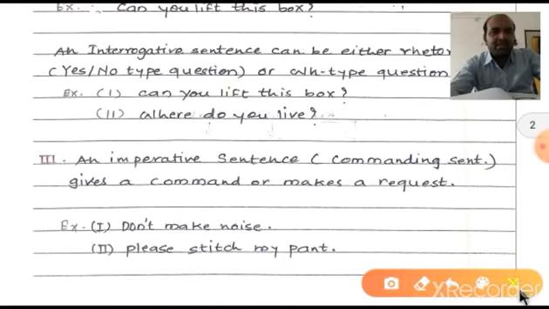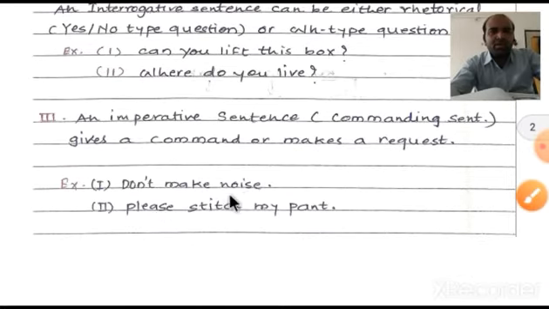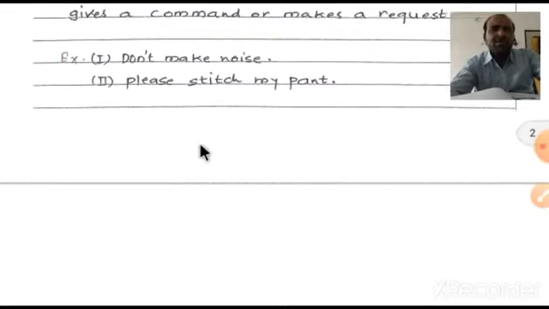Now here is an example: Don't make a noise. What does it mean? It is a command. Someone is commanding us, so it is a command. A commanding sentence always takes a full stop. And then: Please switch on the fan. It is also one of the examples. Or: Please stitch my pant. It is also an example of an imperative sentence.